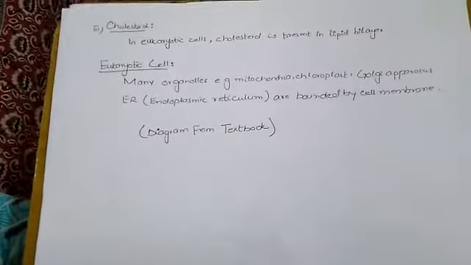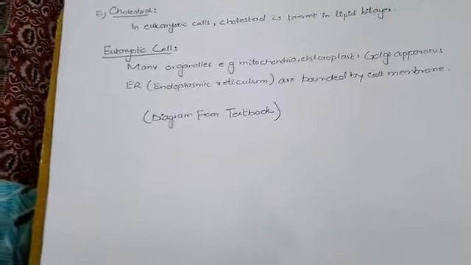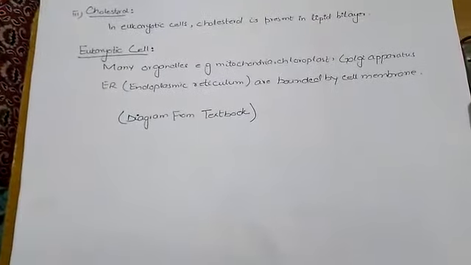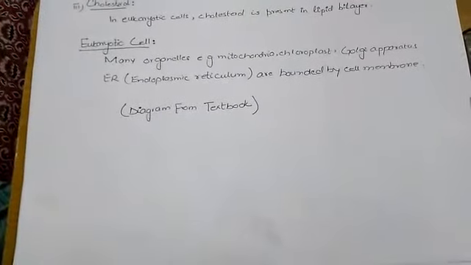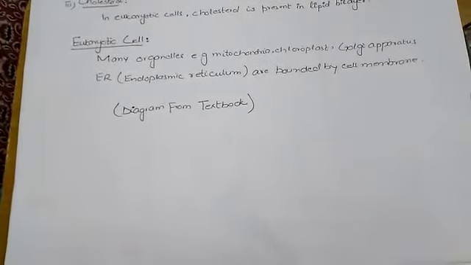Then we have eukaryotic cell. In eukaryotic cells, many organelles, especially mitochondria, chloroplast, Golgi apparatus and endoplasmic reticulum, are bounded by cell membrane.